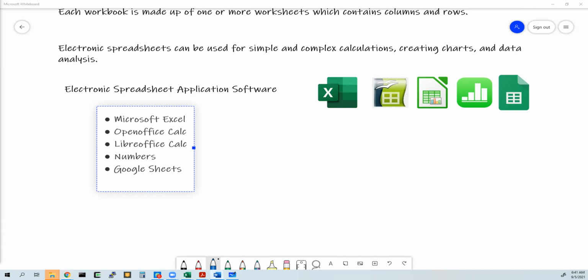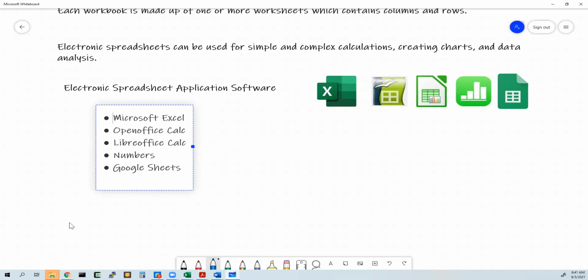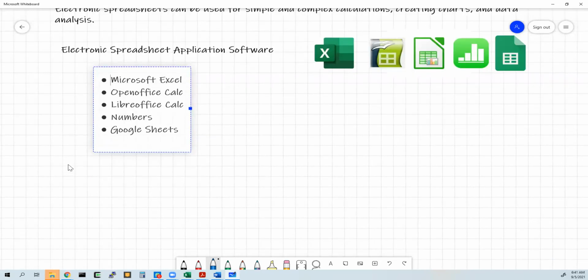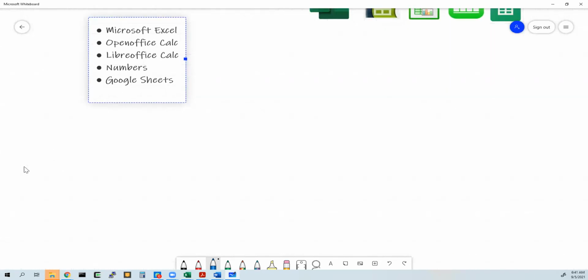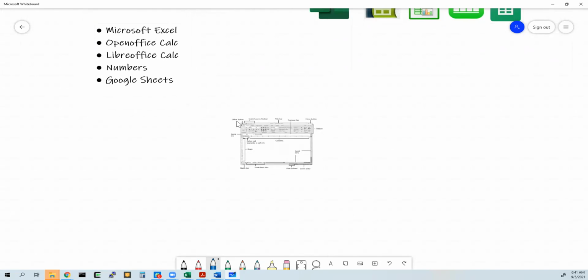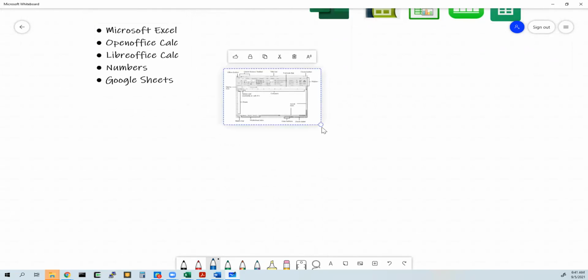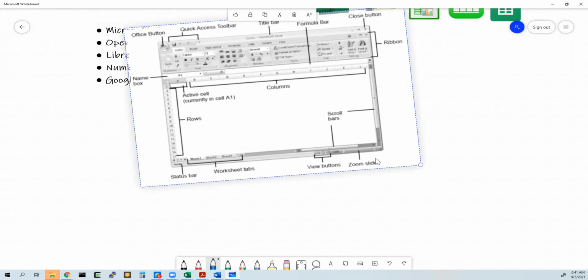Okay, so now let's look at the interface. And we need to know the names. So this part I will send it to you, right? This graphic.